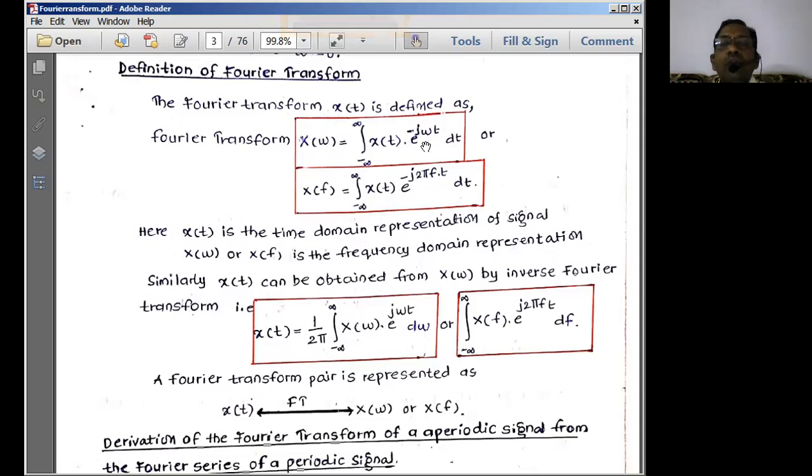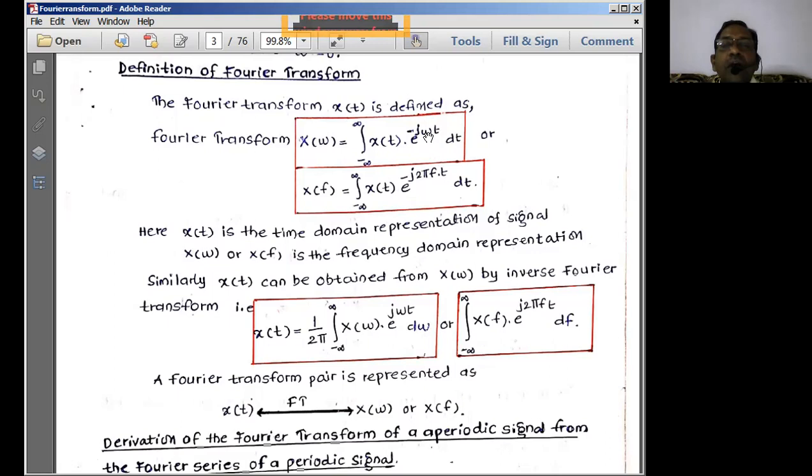When moving in the forward direction, we represent e power minus j omega t, because minus t is the forward movement, whereas plus t is the advanced movement, that is, the reverse of the zero axis movement. That is the time shifting property we use here. So this is the representation of the Fourier transform which you have to understand.